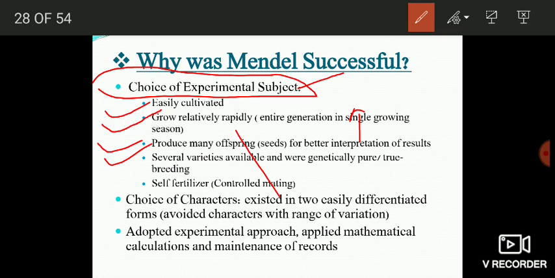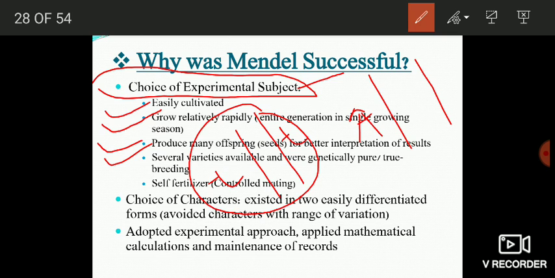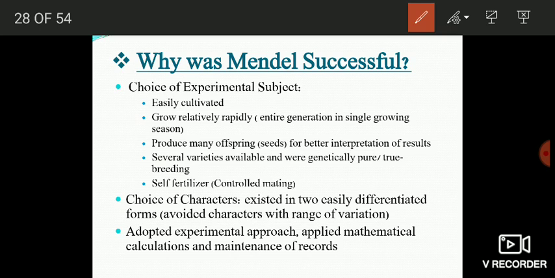Genetically pure means they were either homozygous recessive or homozygous dominant. And finally the pea plant is a self-fertilizing or self-pollinating plant, which means the pollen from the same plant can cause pollination and effective fertilization. This feature of the pea plant allowed Mendel to opt for either cross pollination or sometimes self pollination.